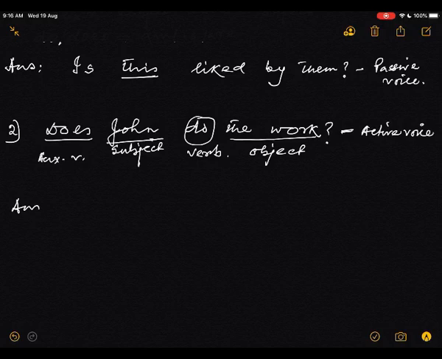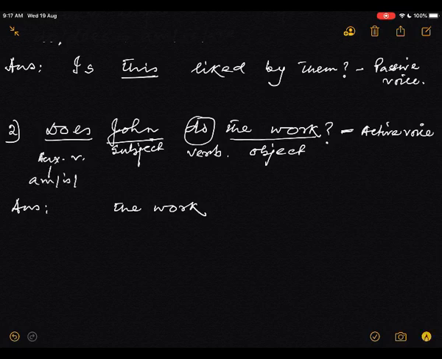Answer. First, the object will come, the work. And does means am, is, are. In passive voice, it will come this way. So here it is third person singular number, so it will be is.